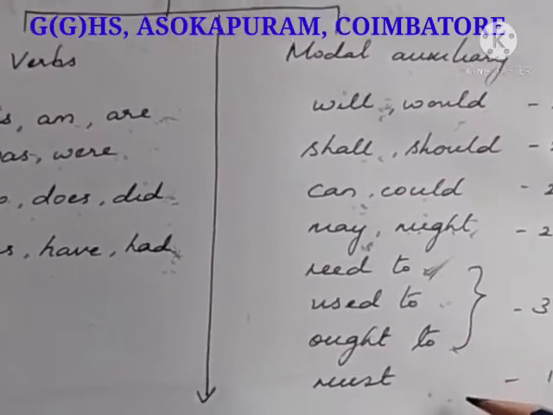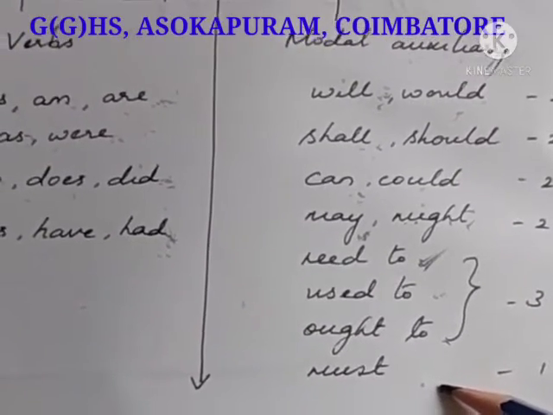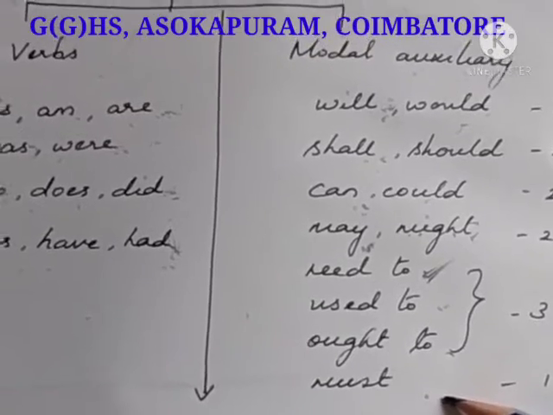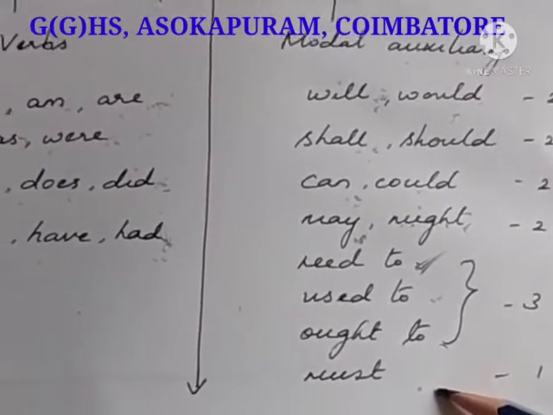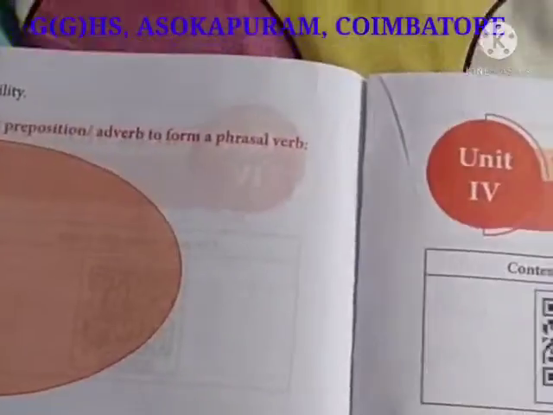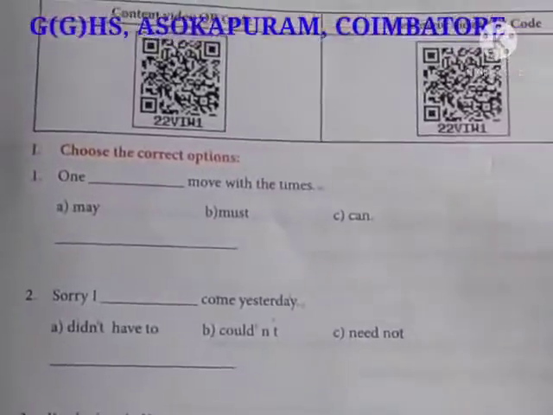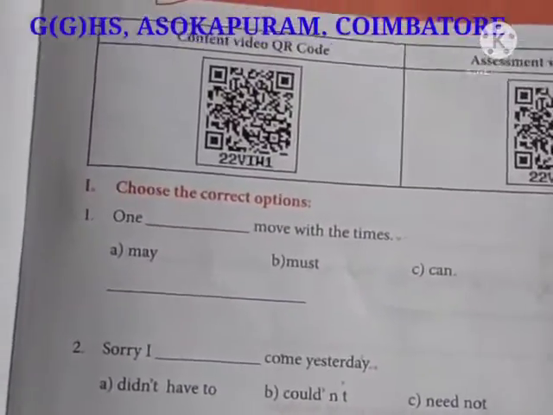Must is also compulsion. If you say something must, it means there is no other option, but they have to do it. You must write the test. You must go with the time. You must be punctual. So at that time you will be using must. Now coming to your worksheet. We'll go through the examples. You will understand it better.